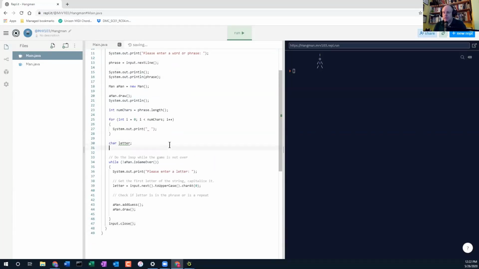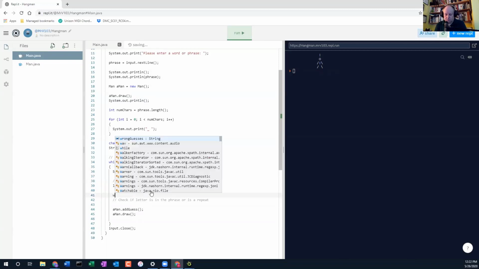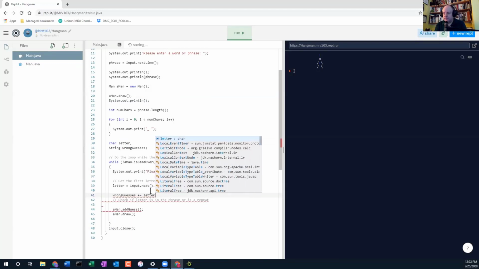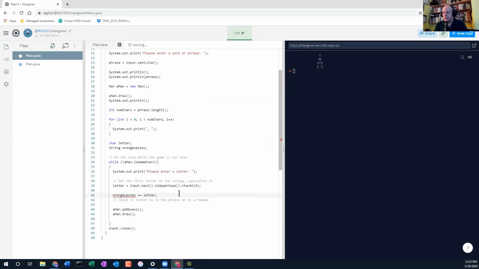Here we'll say, we'll make a string called wrong guesses, I guess. Right? And every time they have a wrong guess, let's just assume it's wrong like we've been doing so far. We can just say wrong guesses plus equals letter. So we're keeping track of the letter.